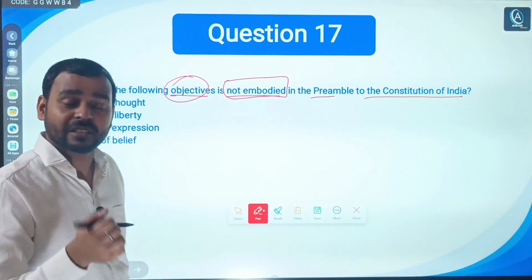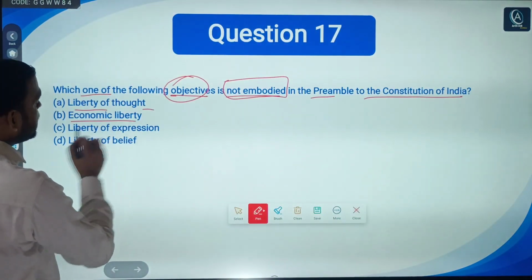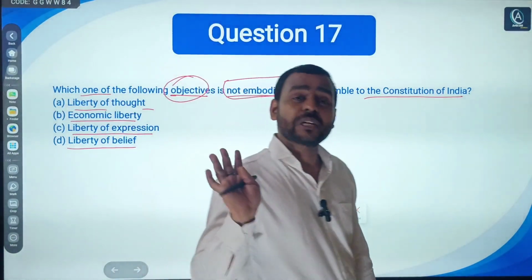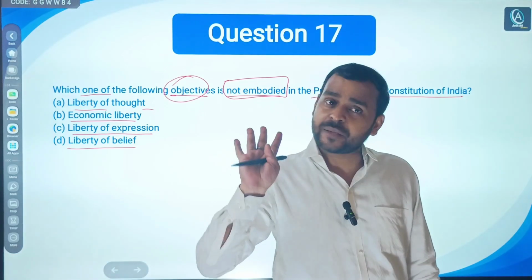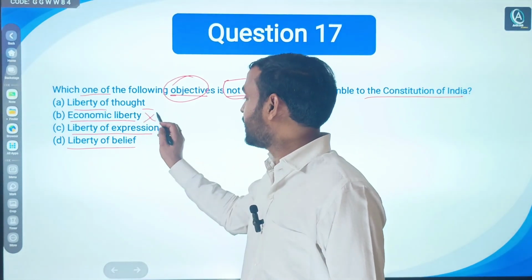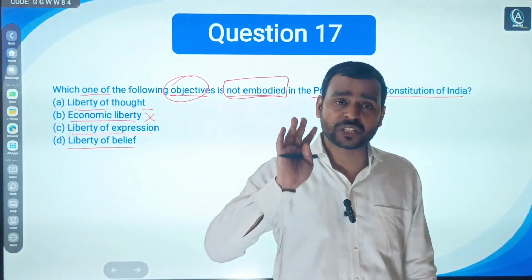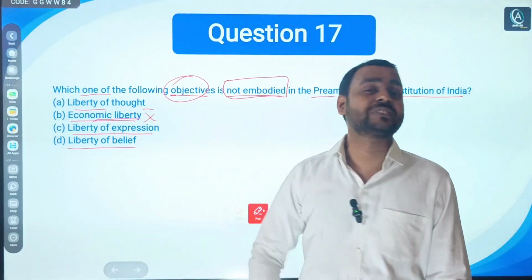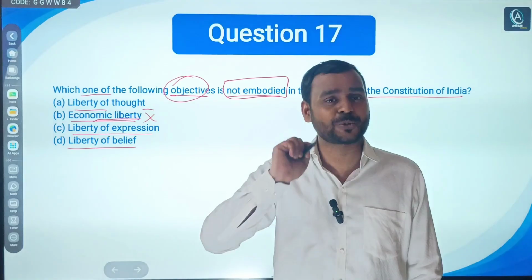So, what are the objectives? Just see: liberty of thought, economic liberty, liberty of expression, liberty of belief. The preamble says liberty of thought, expression, belief, faith, worship. Five kinds of liberty, but not economic liberty. It talks about justice, three types of justice: social, economic, political, but not economic liberty. Just see how UPSC makes the options to confuse you.